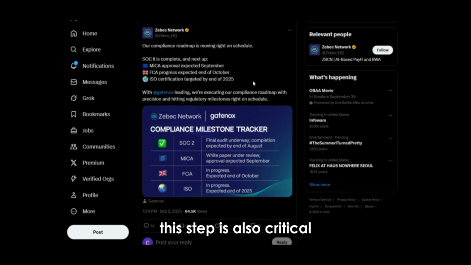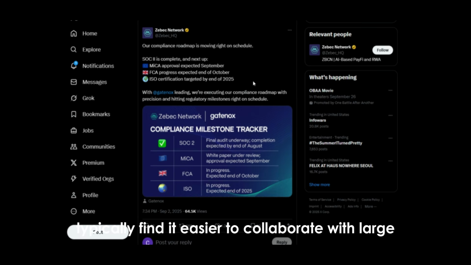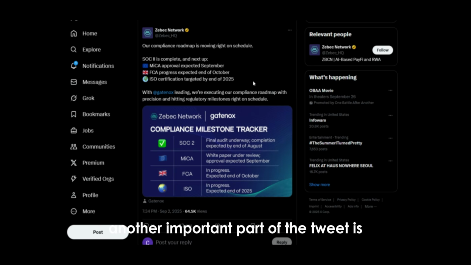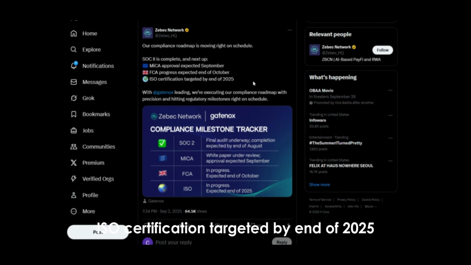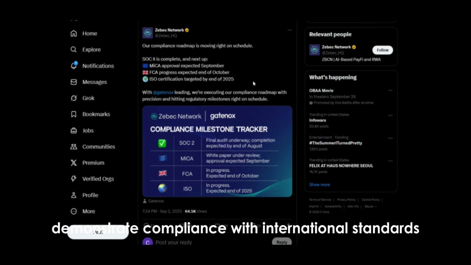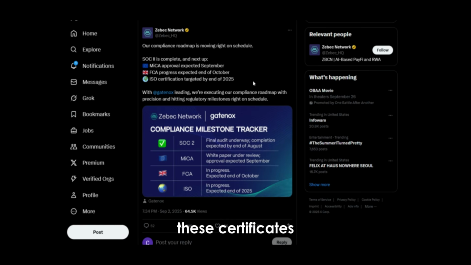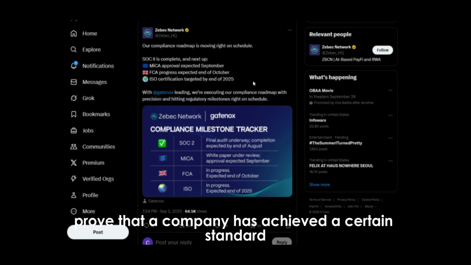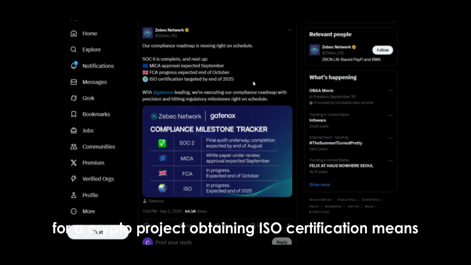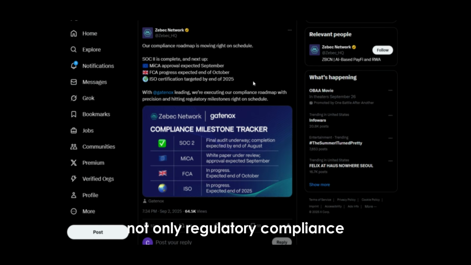This step is also critical for institutional partnerships, since FCA-approved projects typically find it easier to collaborate with large financial institutions. Another important part of the tweet is ISO certification targeted by end of 2025. ISO certifications demonstrate compliance with international standards. These certificates prove that a company has achieved a certain standard in areas such as quality management, information security, and operational processes. For a crypto project, obtaining ISO certification means not only regulatory compliance, but also operational reliability.